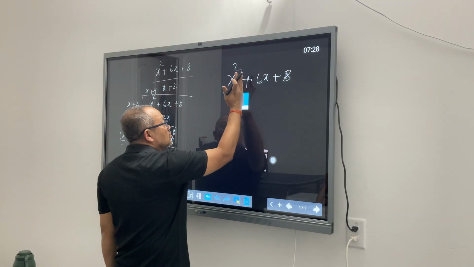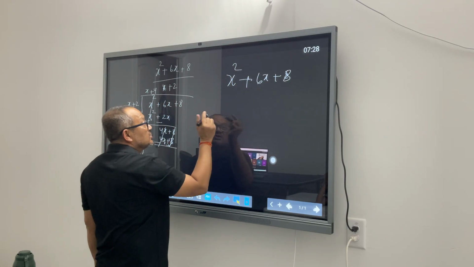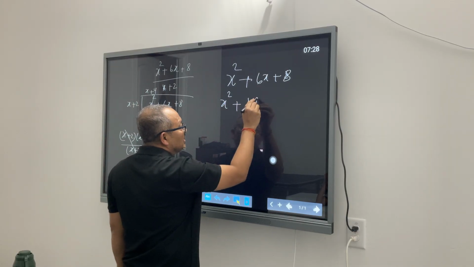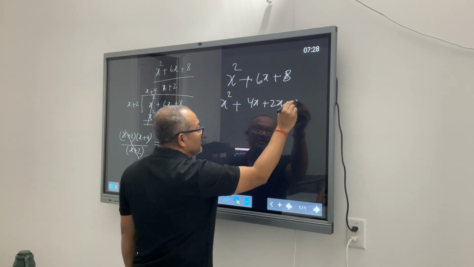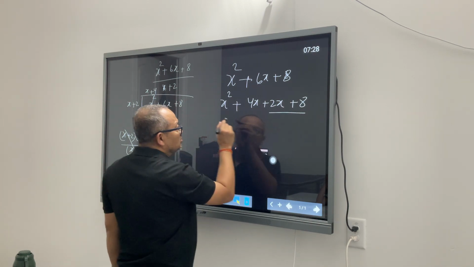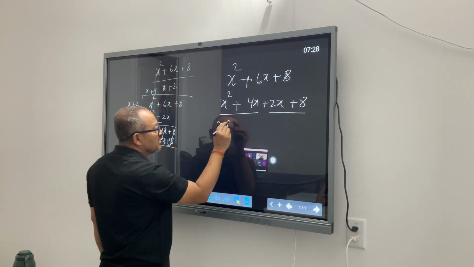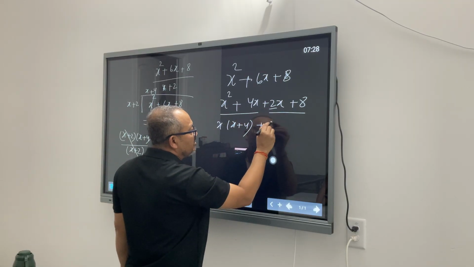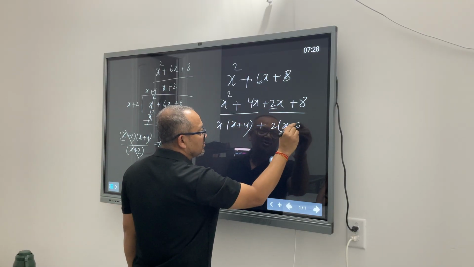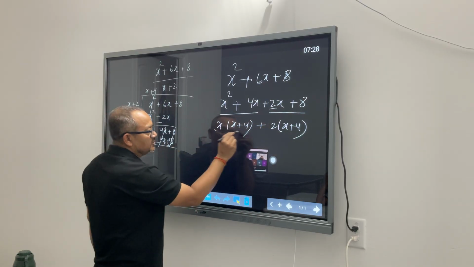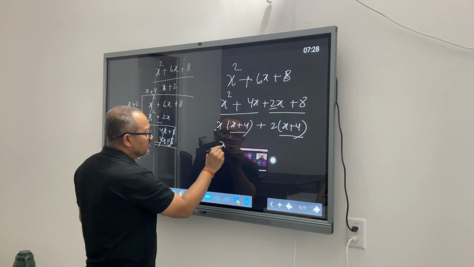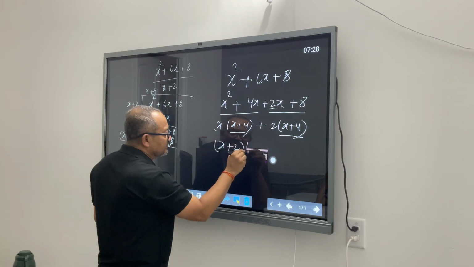We use that for breaking it down. 6 can be split into 4 plus 2. So x squared plus 6x became x squared plus 4x plus 2x plus 8. Then for these two together, x is common, this became x plus 4. And here 2 is common, this became x plus 4. And you said x plus 4 is common between both of them, so this became x plus 2 times x plus 4.